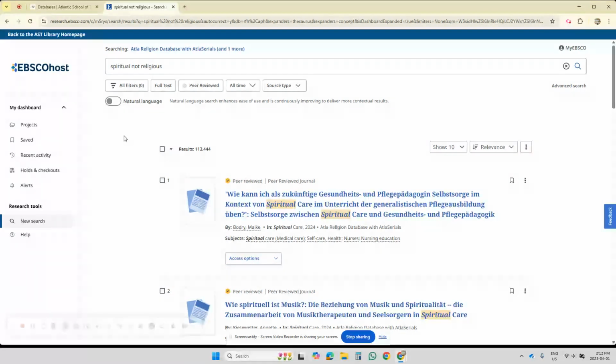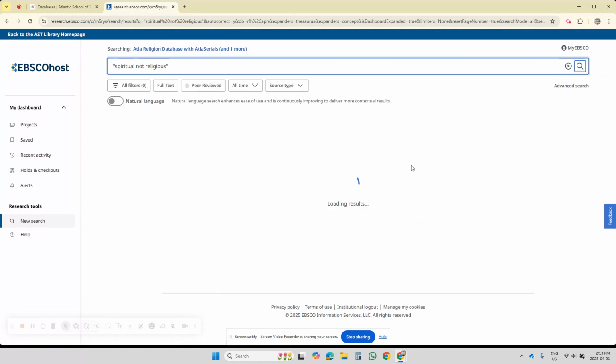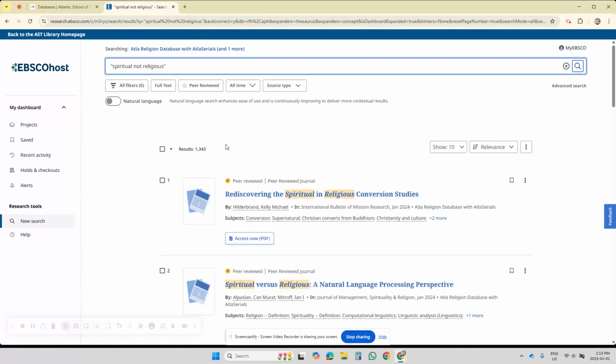And I recommend that we put this in quotes so that it's being treated like a phrase. Putting it in quotes should tell the database to search this as a phrase. So you'll see I put it in quotes, and I'll hit search. Wonderful, look at that. Spiritual, not religious, right there.